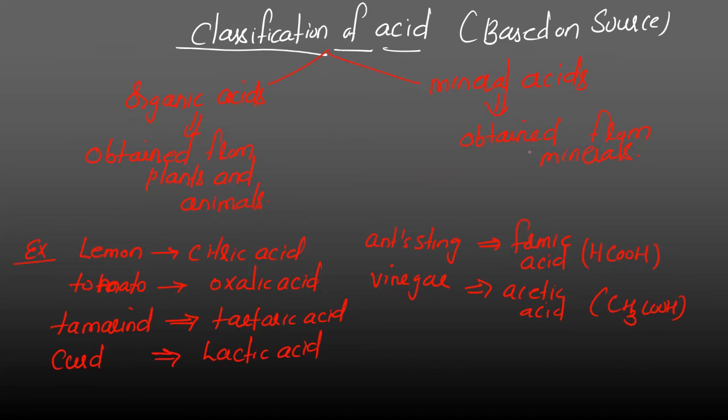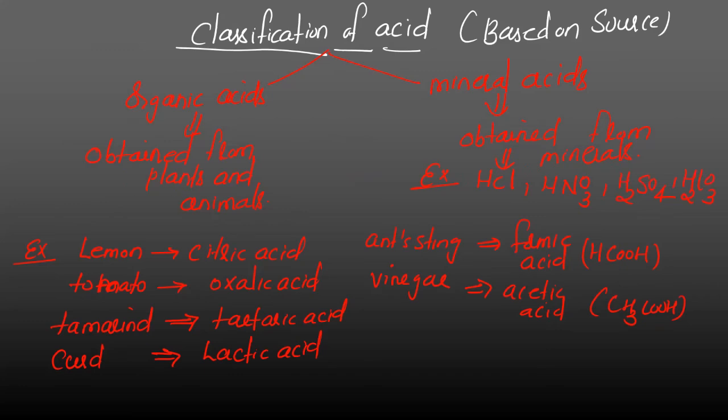Let's see the examples of mineral acid. Examples are very important. Examples of mineral acid are hydrochloric acid, formula HCl. Nitric acid, formula HNO3. Sulfuric acid, H2SO4. Carbonic acid, H2CO3. So these are the mineral acids which are obtained from minerals. These are the organic acids which are obtained from plants and animals.